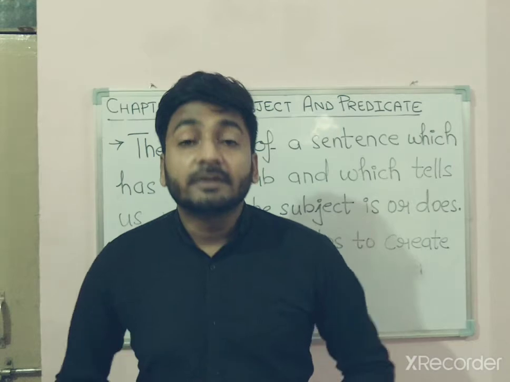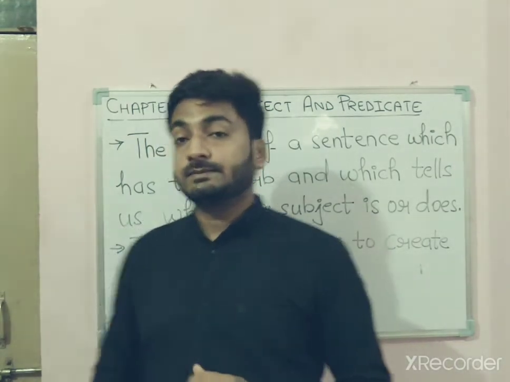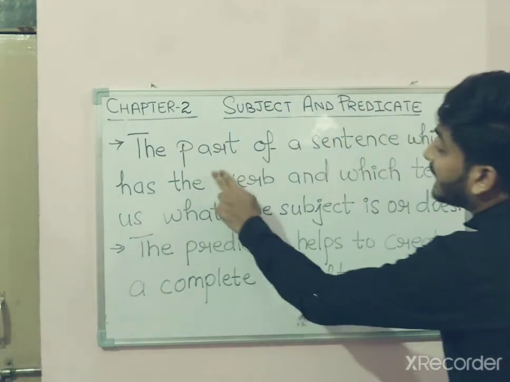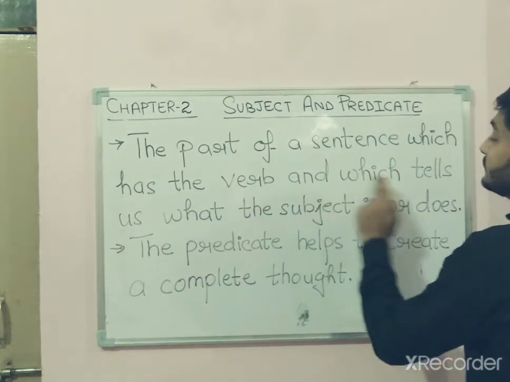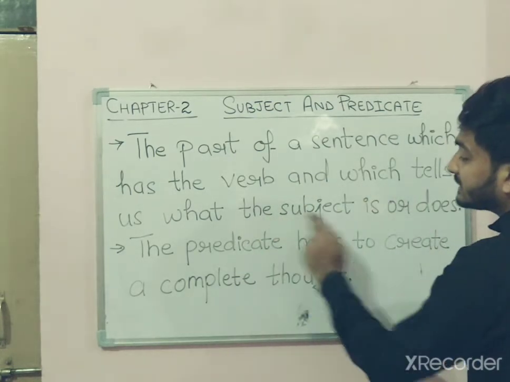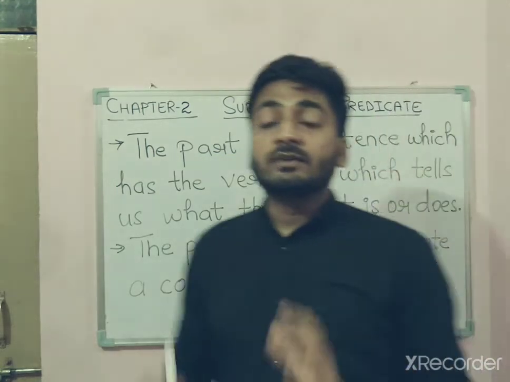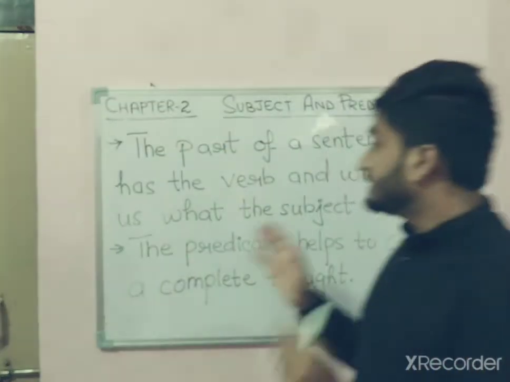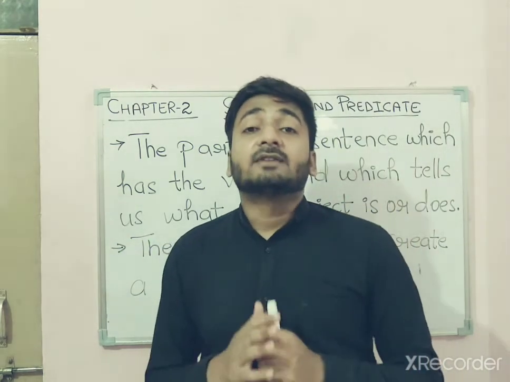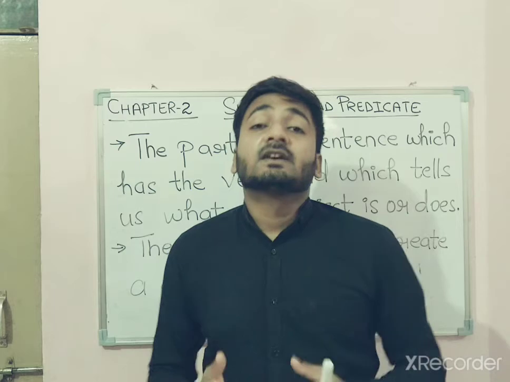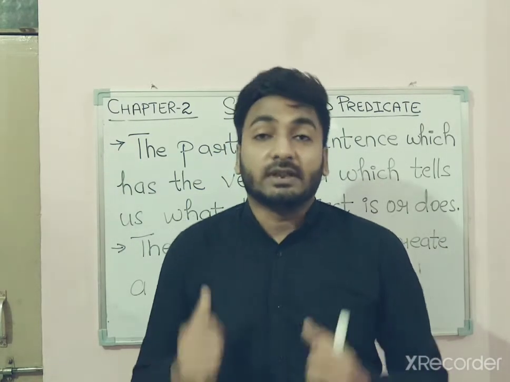Now we will learn what the predicate is and how we will recognize it in a sentence. Number 1, the part of a sentence which has the verb and which tells us what the subject is or does. That means we have to find in a sentence the part which has the verb and which is telling us what the subject is or what the subject is doing.